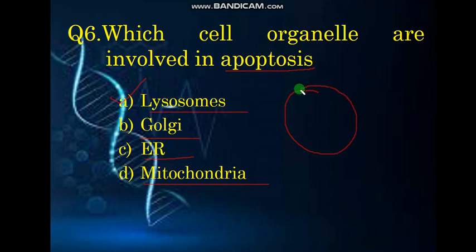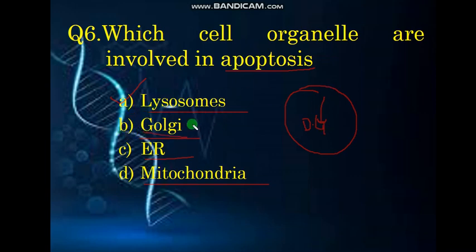Lysosomes are membrane-bound organelles. They contain digestive enzymes that digest extra proteins and unwanted enzymes. If the cell function is not working properly, at that time the lysosomes release these digestive enzymes within the cell, which leads to apoptosis or cell death. So the correct answer is lysosomes.